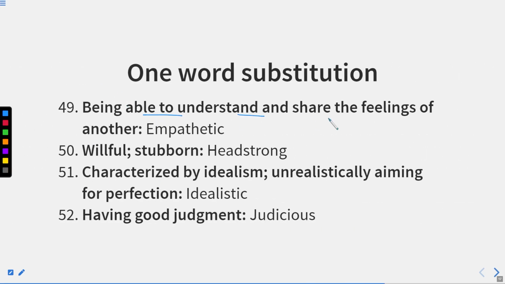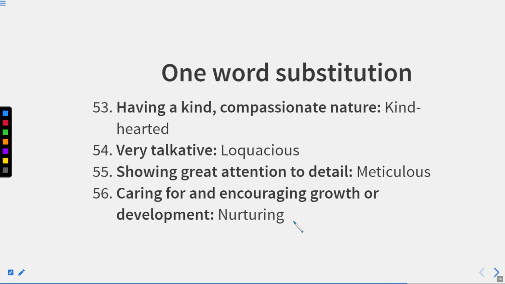Being able to understand and share the feelings of another, that person is known as empathetic. Willful, stubborn, it means he's just stuck to one thing, that he wants only this thing, that is known as headstrong. Now, characterized by idealism, unrealistically aiming for perfection, this person is known as idealistic. Having good judgment, that person is known as judicious. So this is a judiciary term, you can relate it. Now let us move to the next one.